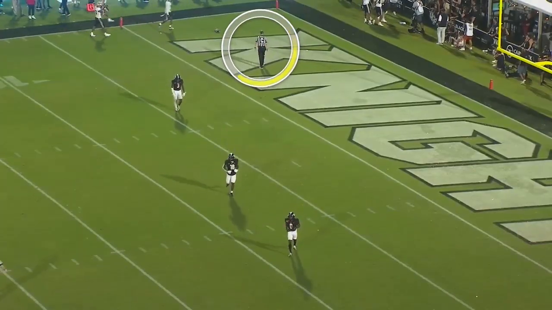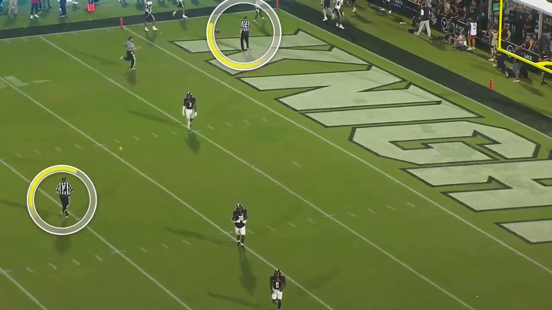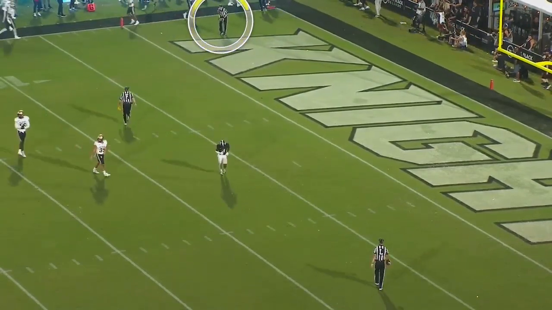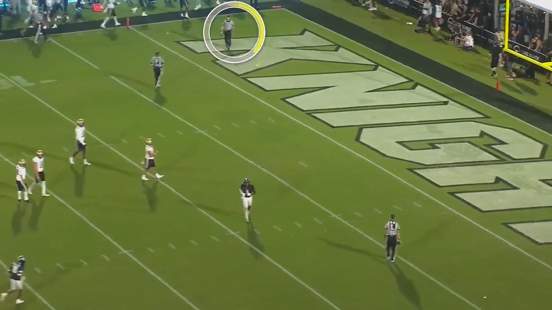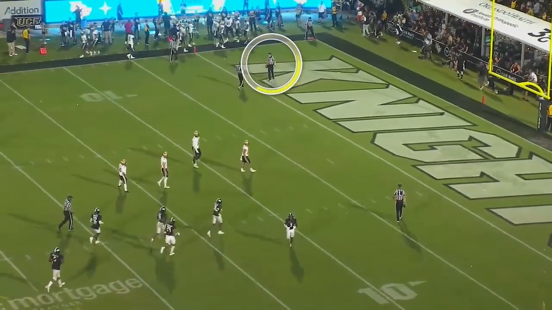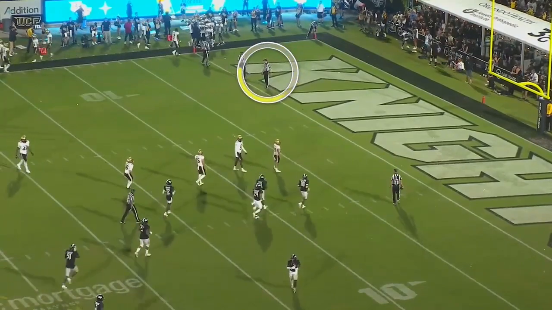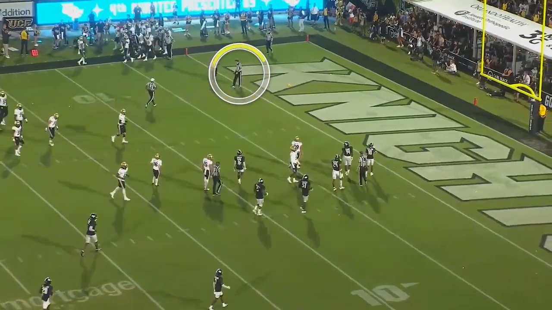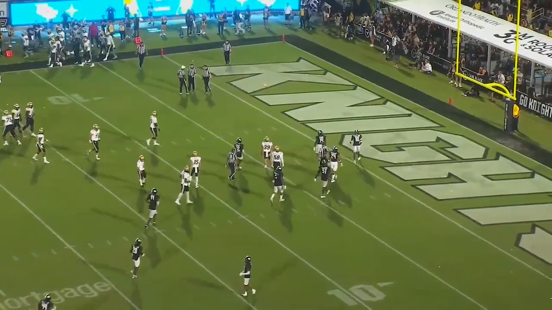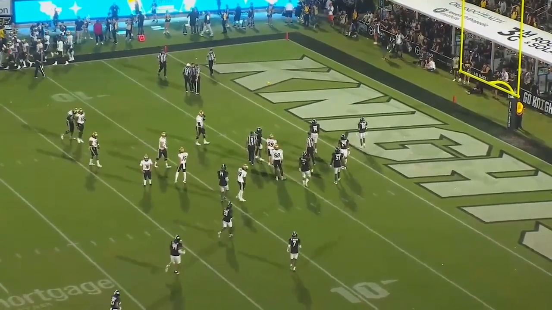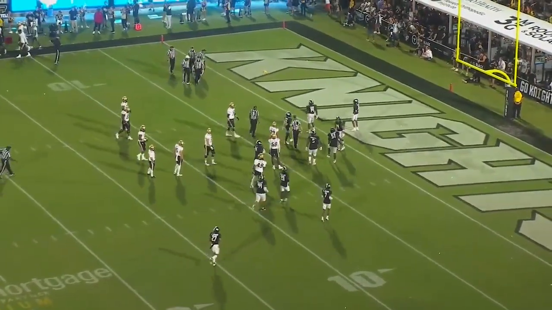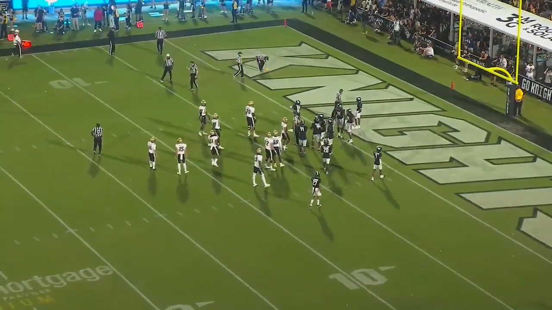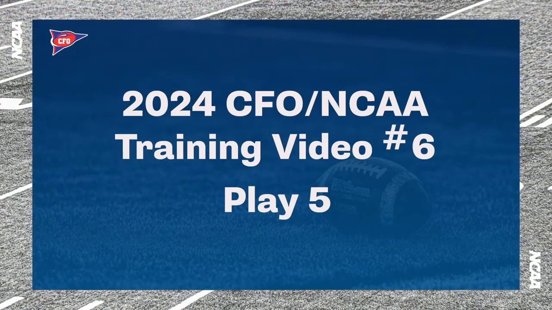Now, good job by the field judge hustling down and getting the helmet off, and the back judge, good job also hustling to be a presence in the end zone. Center judge, I know you do signal touchdown, but then you just walk, and I'm not sure you saw the helmet off. So crew, discuss this play, and I'm not expecting you to again beat this player to the goal line, but we need hustle. We need to give our best on plays like this so we can cover all aspects and be a presence.